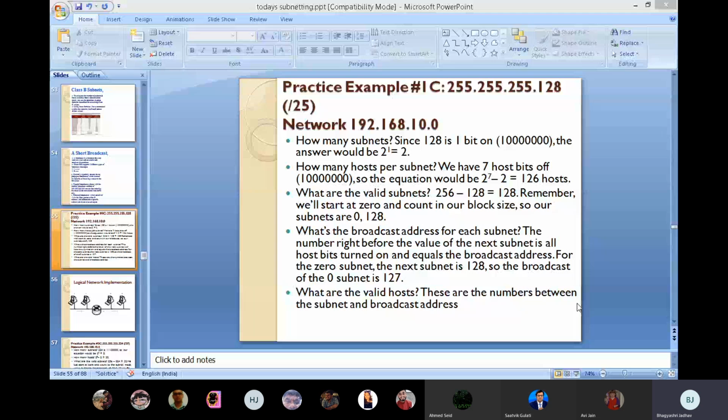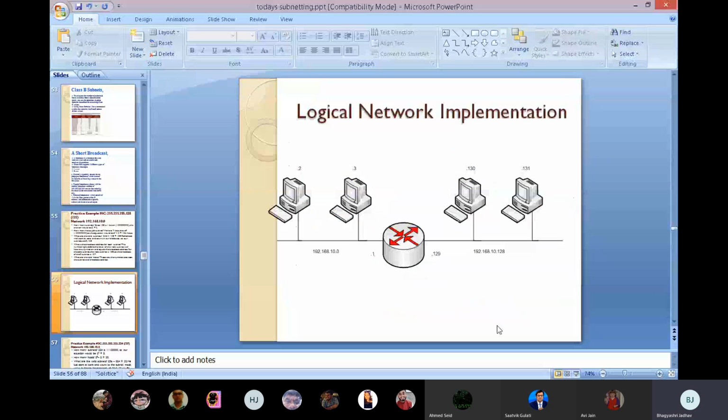These are the numbers between the subnet and the broadcast address. See the logical network implementation here: two networks, 192.168.10.0 and 192.168.10.128, with a router connecting them, where the hosts range from 1 and from 129.